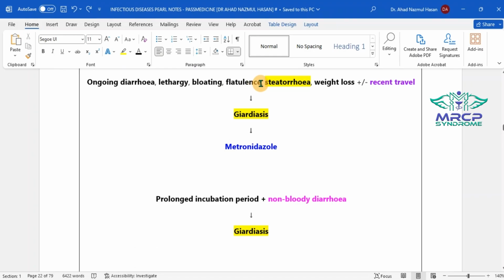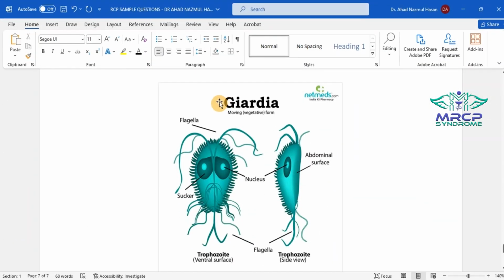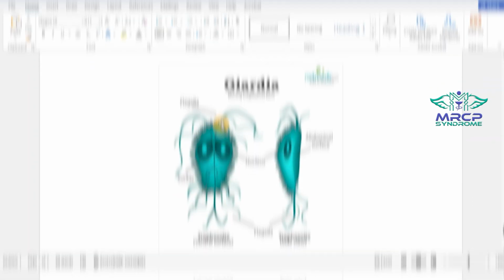Bloating, flatulence, steatorrhea, weight loss. They are the features of malabsorption. Both amoebiasis and giardiasis are antiprotozoal diseases, and choice of treatment should be with the antiprotozoal drugs like metronidazole or tinidazole, 7 days course. This is the giardia organism showing the motile trophozoite.